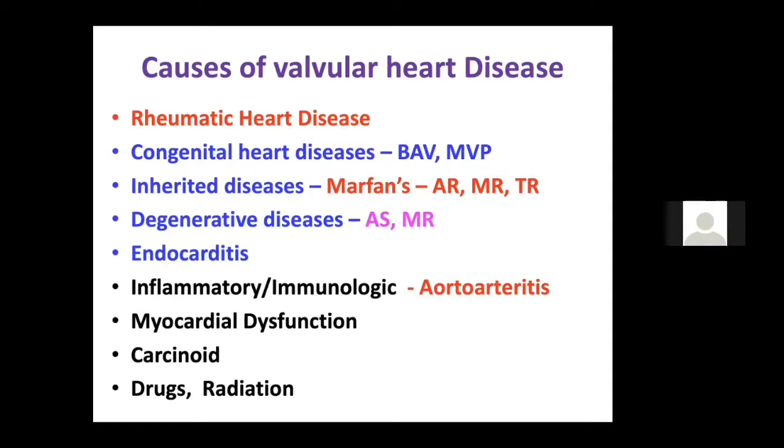of 100 patients. But still, we say that the most common congenital heart disease is mitral valve prolapse. But still, the most common congenital heart disease is actually a bicuspid aortic valve. So MVP can be there, and bicuspid aortic valve, which can cause AS and AR, can be there. Inherited diseases: Marfan syndrome. It is very important in general examination, as we discussed in previous classes.